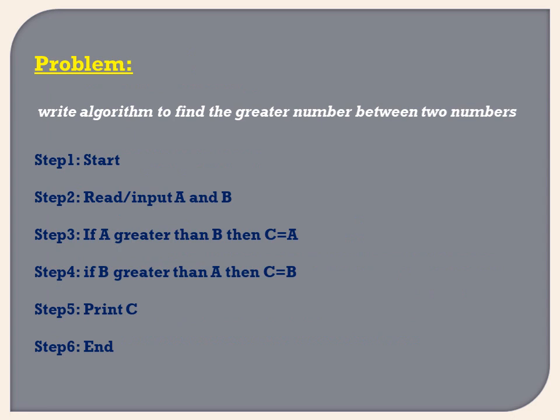Problem: write an algorithm to find the greater number between two numbers. So here the condition comes. Step 1, start. Step 2, read input A and B. Step 3, if A greater than B then C = A. Step 4, if B greater than A then C = B. Print C, end. So this is the algorithm if you are going to find the greater number.